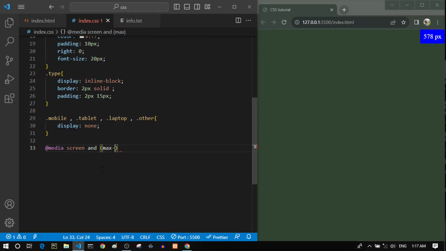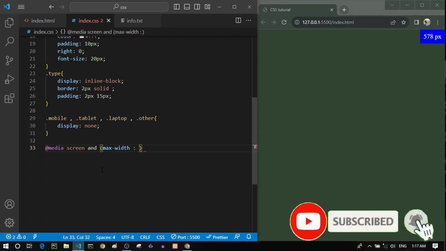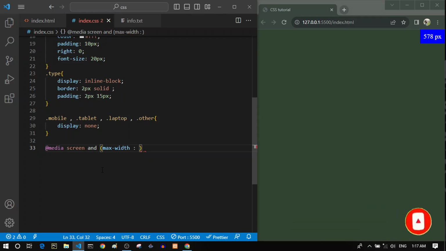So let's, for example, write the max width. This is the media feature where we specify the maximum width of the device that we want to style inside this media query breakpoint. Let's, for example, write 550 pixels. And then after these brackets, we should open curly braces.